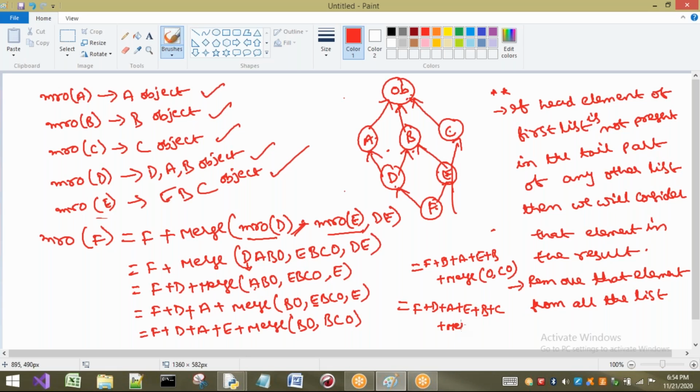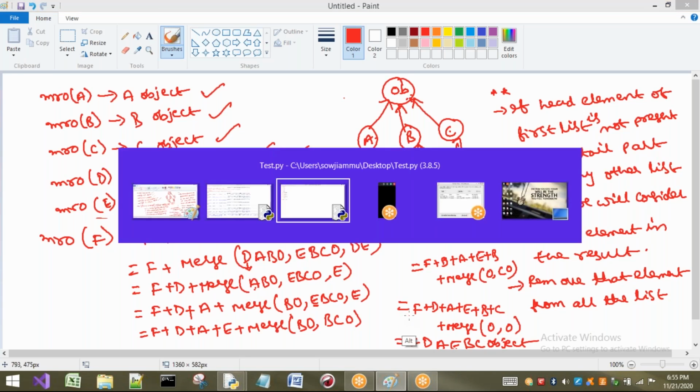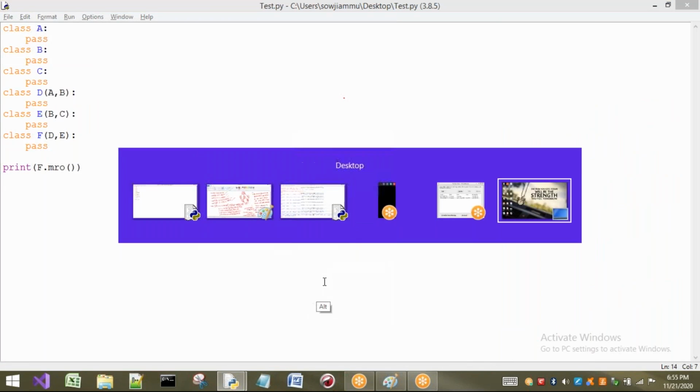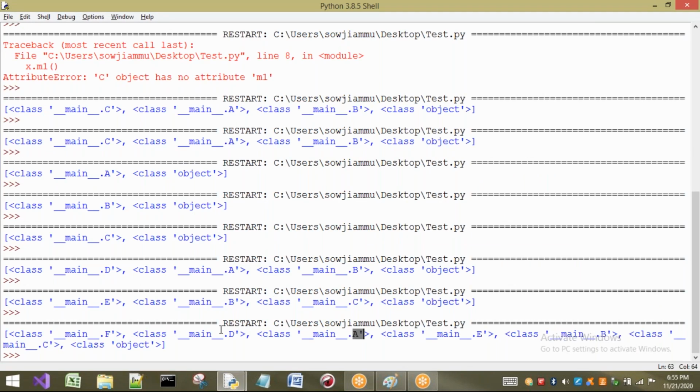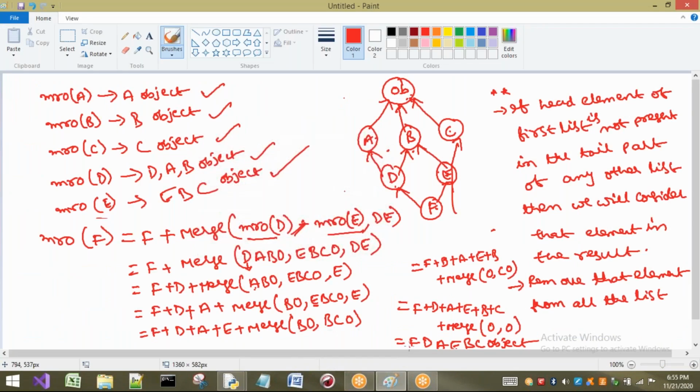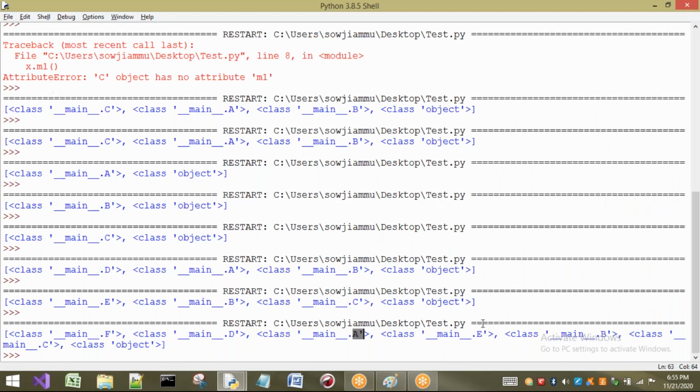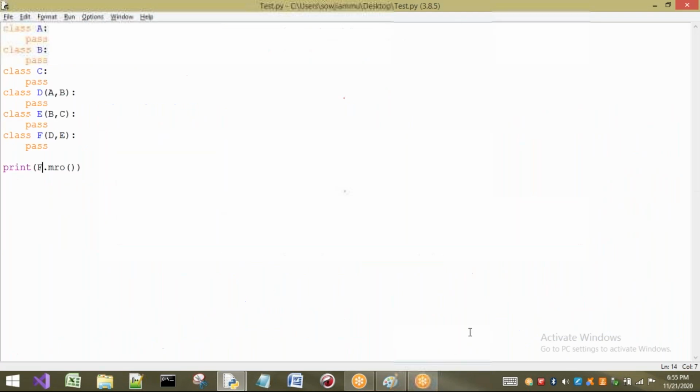Now what? Merge of object comma object. Object comma object both are head only. So finally what I am going to get? F, D, A, E, B, C, object. This should be the answer. Now let us check whether we got it or not. Okay, see here FDA, FDA, yes, FDA. Next EBC, EBC, yes, last one is object.